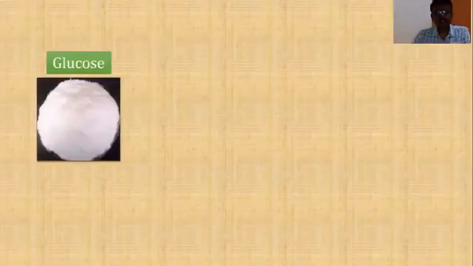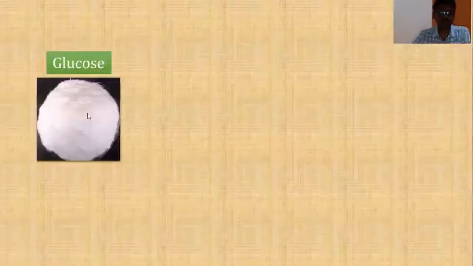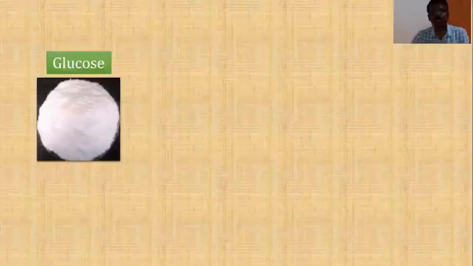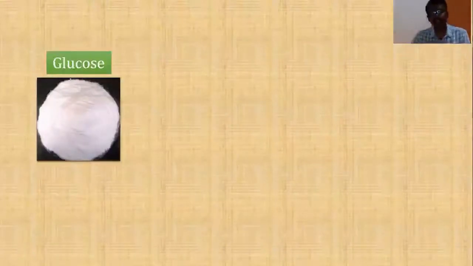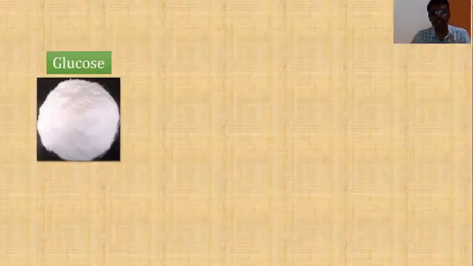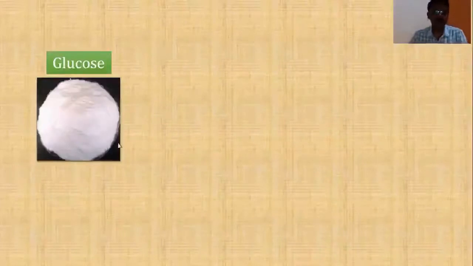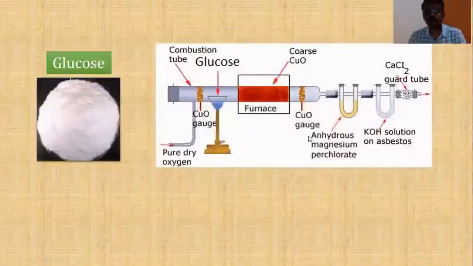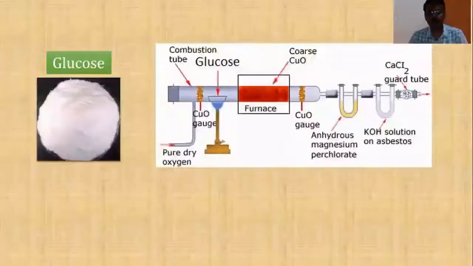Now students, let us get into the structural aspects of glucose. As I have already shown, this is how glucose is going to look. Now, when I say glucose is an organic compound, we should prove that it contains carbon and hydrogen. For any compound to be an organic compound, it should contain carbon and hydrogen. Then how do we show the presence of carbon and hydrogen in glucose? This is the experiment, and you are all very familiar with it, you have learned it in previous classes. That is Liebig's estimation of carbon and hydrogen.